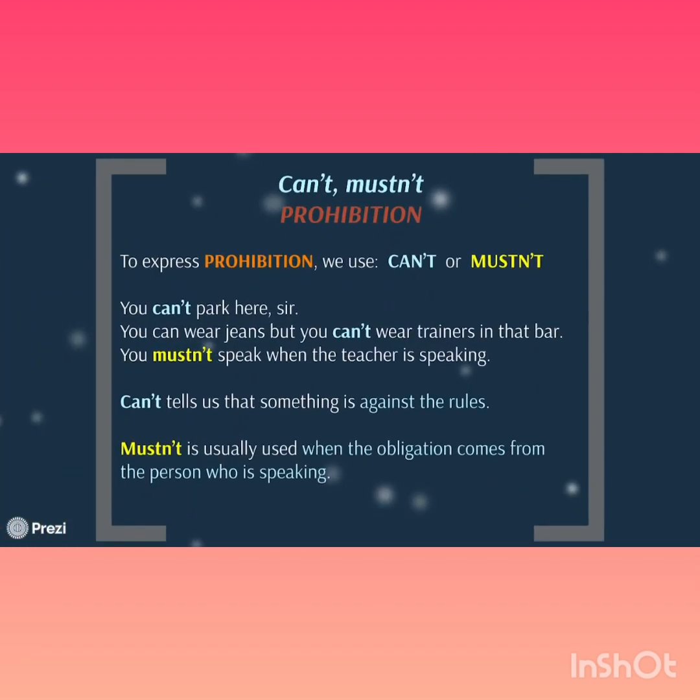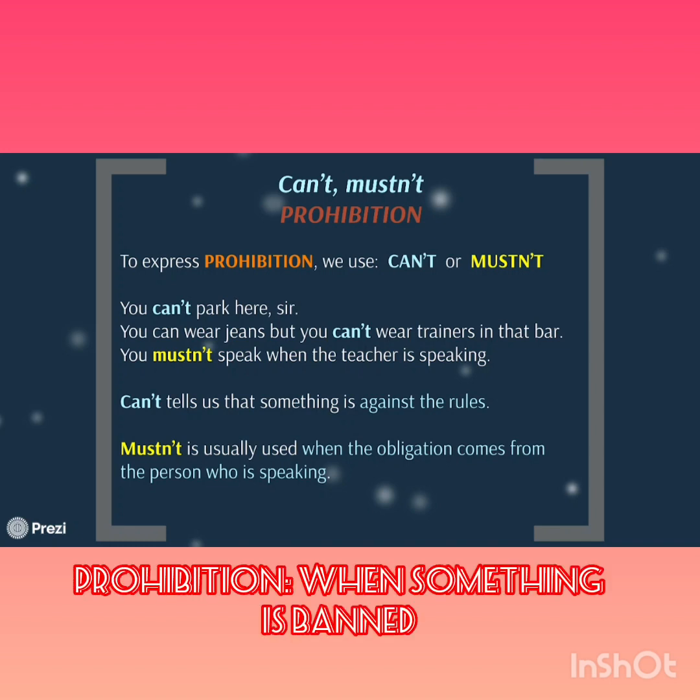We also have prohibition. If we use can't or mustn't, we're expressing prohibition. Like, you can't park here, sir. Or, you mustn't speak when the teacher is speaking. Can't tells us that something is against the rules, but mustn't is usually used when the obligation comes from the person who is speaking.